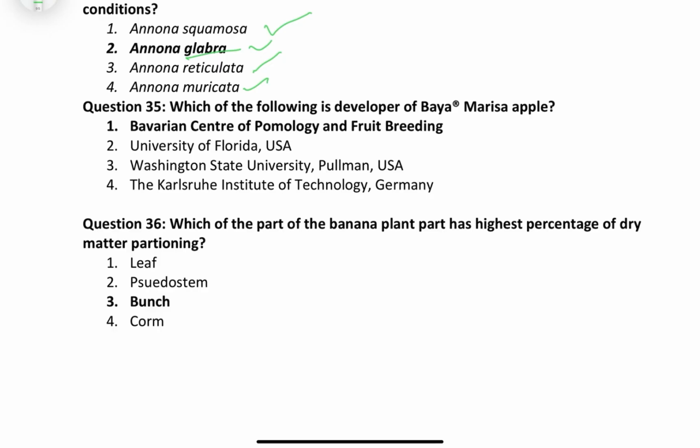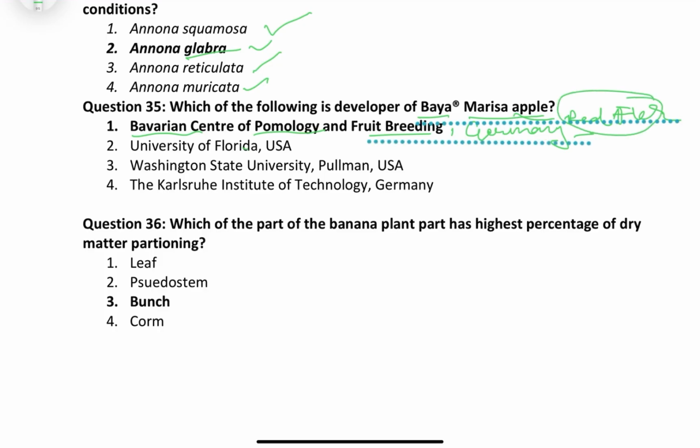Now coming to a very interesting question. Which of the following is the developer of the Bavaria Marisa apple? Friends, as I have already discussed, it is the red fleshed apple, which was developed by the Bavarian Center of Pomology and Fruit Breeding. Where is it? It is in Bavaria, Germany. Friends, this Bavaria Marisa is a red fleshed apple cultivar. As we know, it is from the wild species, Malus domestica variety niedzwetzkyana, right?